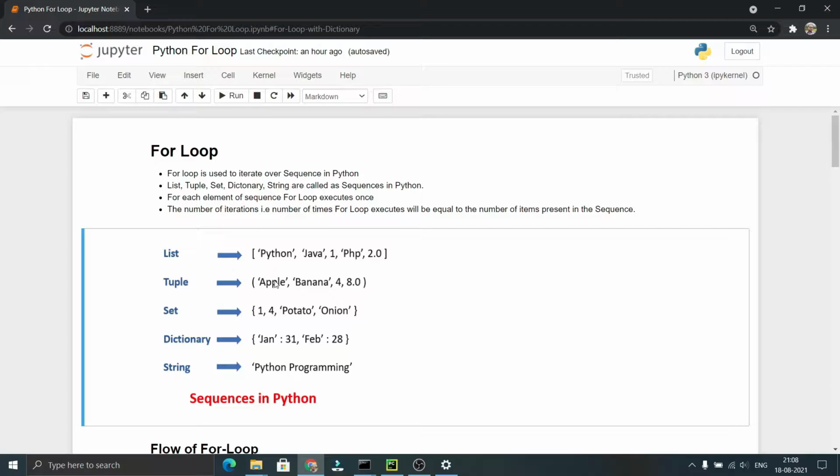The list, tuple, and set can contain different data types. All 3 sequences here contain string, int, and float. Coming to the dictionary, it is a set of key value pairs. Here Jan is called a key and 31 is the value of that key. Coming to the string, it is nothing but a sequence of characters. I think now you have got an idea of what sequences in Python are.